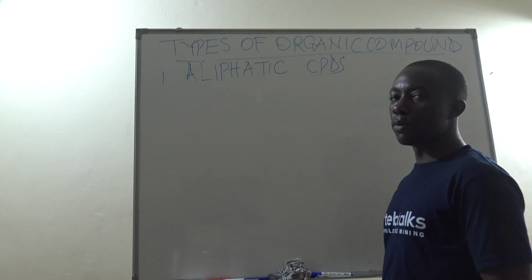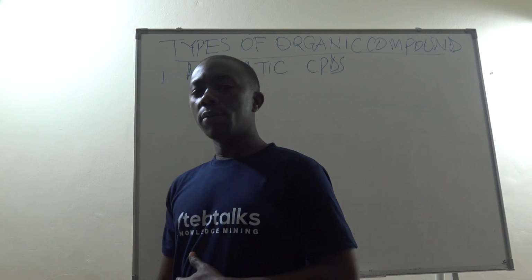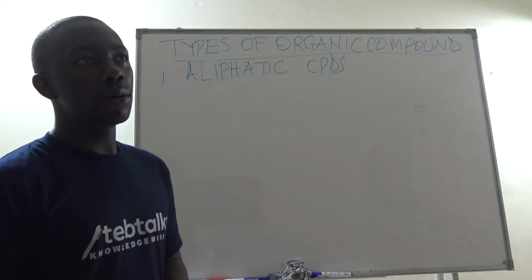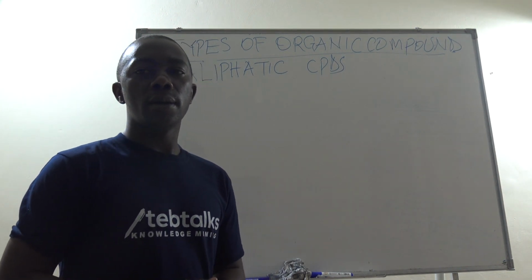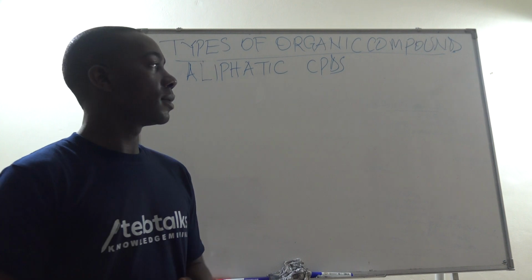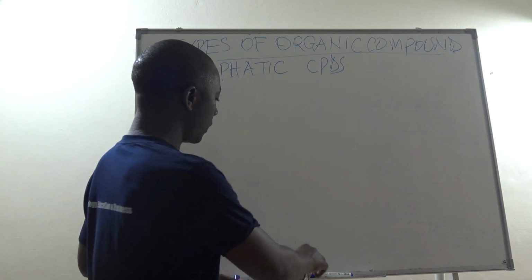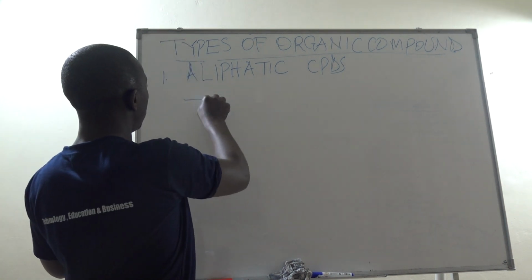What are these aliphatic compounds? These aliphatic compounds could be hydrocarbons or could be heteroatoms, for as long as they are in chain form.